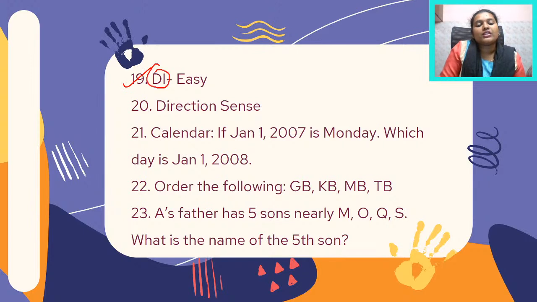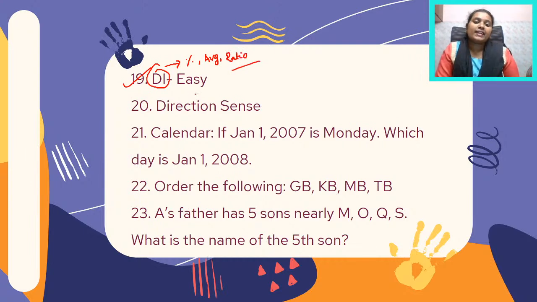It just talked about students who have passed in a competitive exam, and then you had to find out percentage, average, and also a ratio, total number of students, and so on and so forth. So these were the major things that were asked with regard to DI. And another question was on direction sense. This is similar to the morning shift as well, because in the morning shift also we had a question on direction sense. So yes, the next question is a calendar problem.